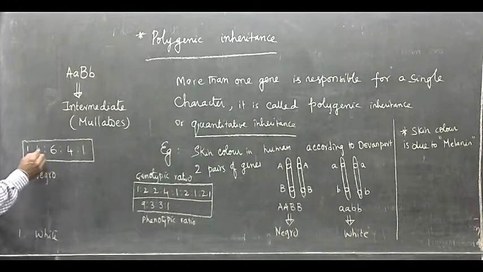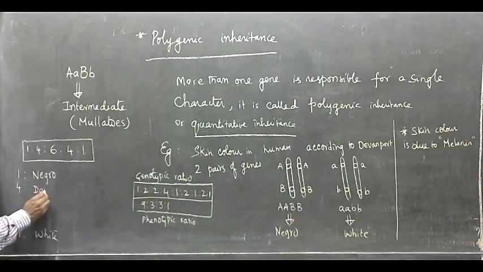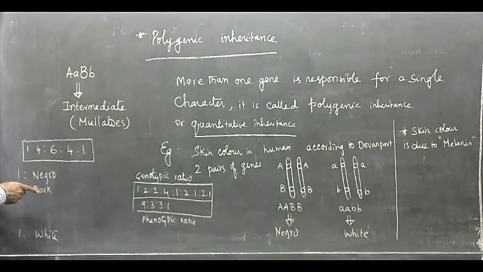And what about the four individuals? The four offspring are dark. They are black, but not as dark as a Negroid person. And 6 offspring are found to be intermediate.